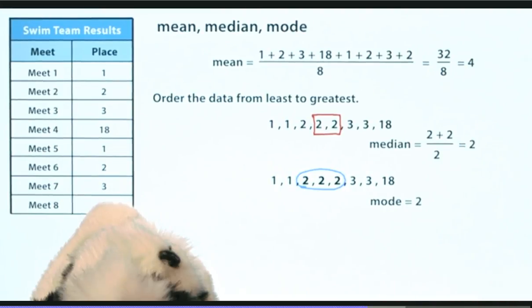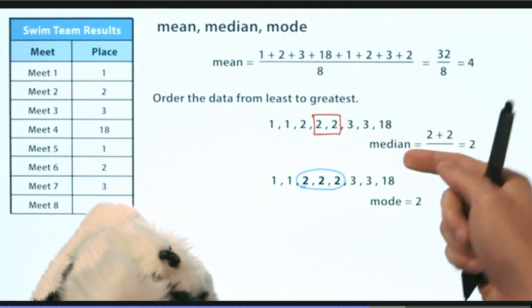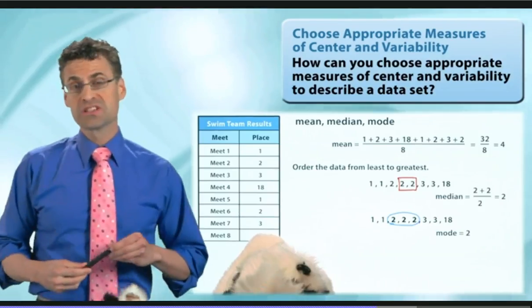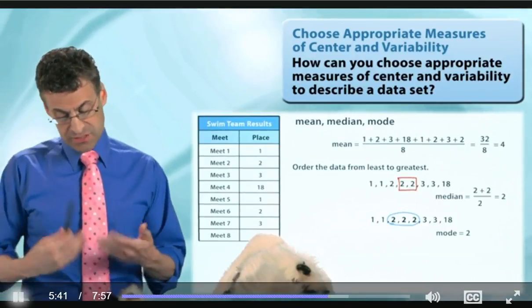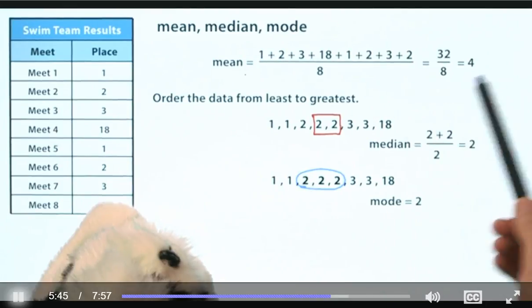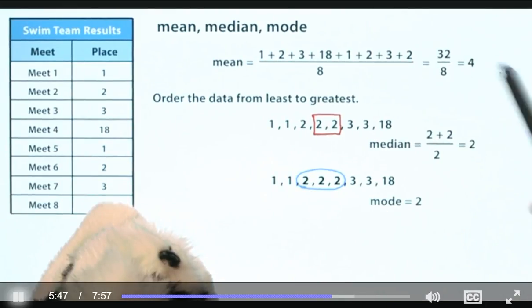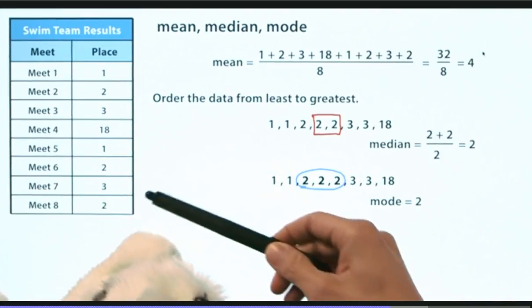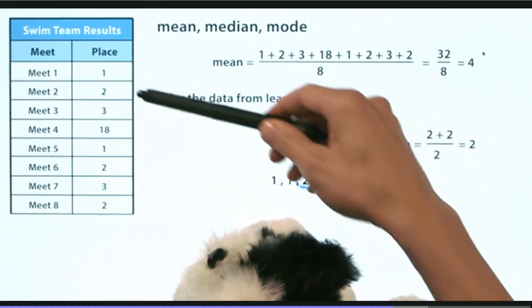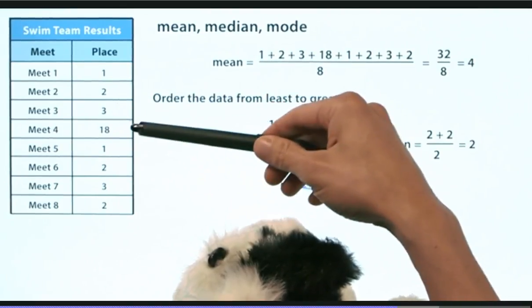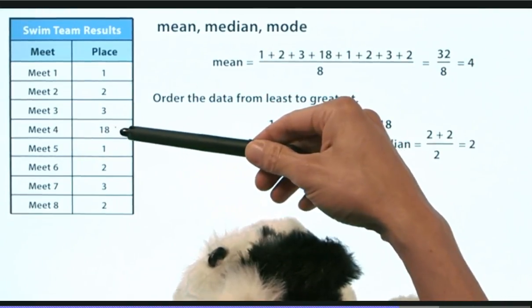So the mode represents the most popular. The median is the one that's in the middle, and the mean is the numerical average of all of them. Okay, so which is the one that's kind of most telling and certainly most convincing? Well, check it out. If you notice, the mean is 4, which kind of represents the place. So like 4th place is kind of the average. But if you look at this list, you'll see that, in fact, they're never 4th except for that one day where maybe they didn't show up and they were 18th place. This is an example of an outlier.